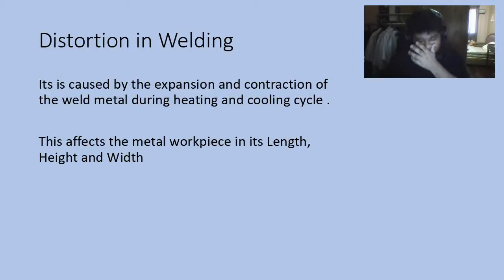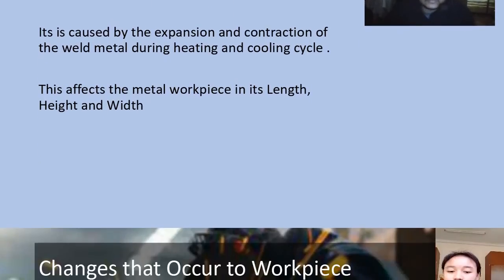Distortion in welding. Distortion is caused by the expansion and contraction of the weld metal during the heating and cooling cycle. This affects the metal workpiece.